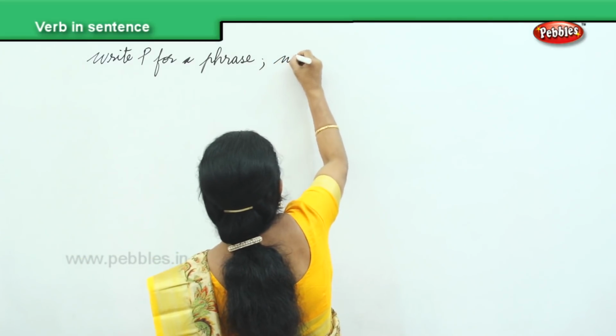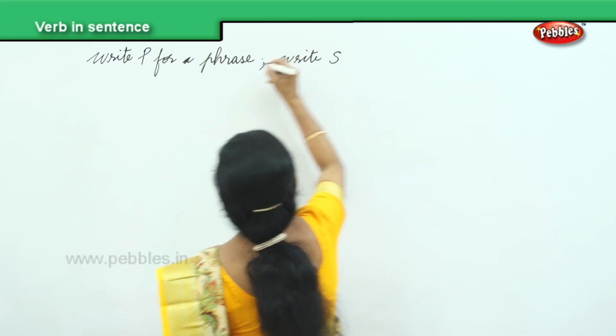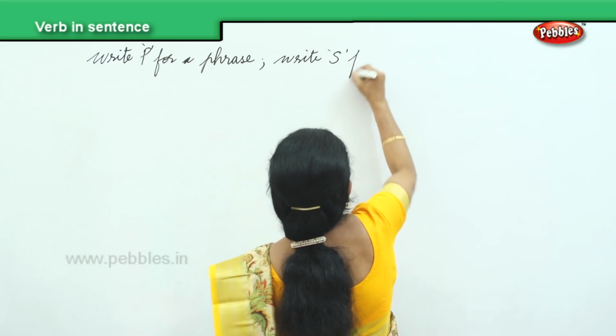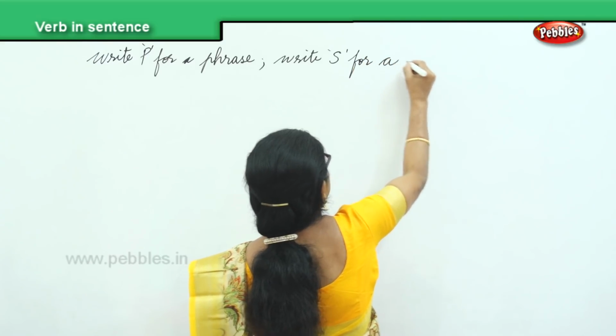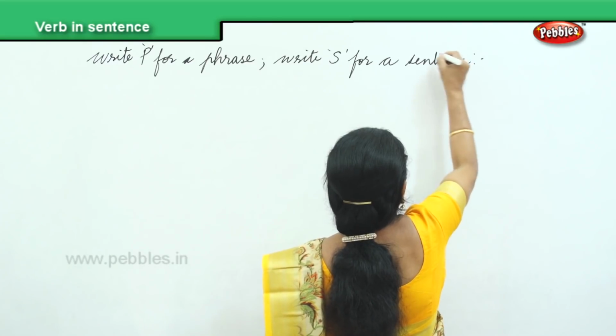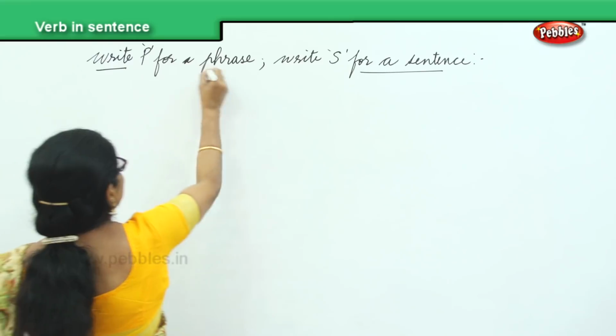Write P for phrase and S for a sentence. It's a short exercise that we are going to do, and you do it carefully.